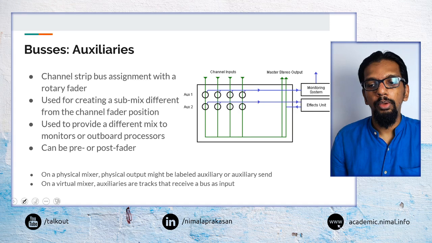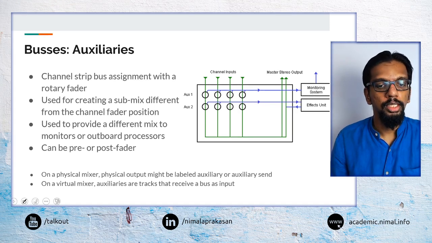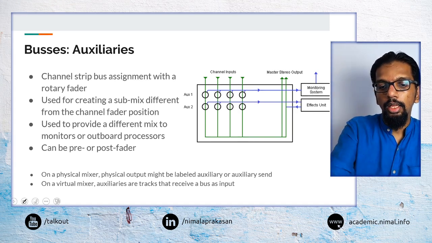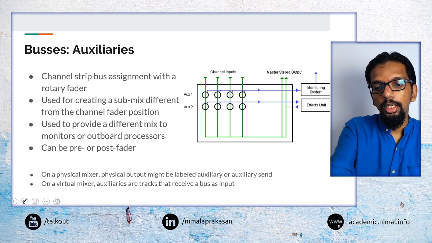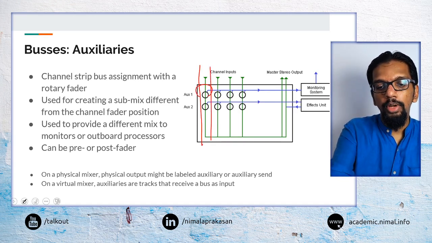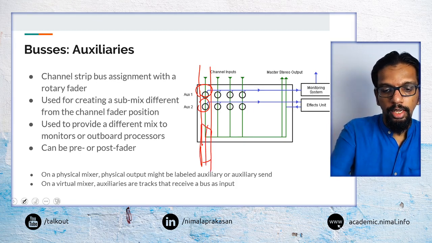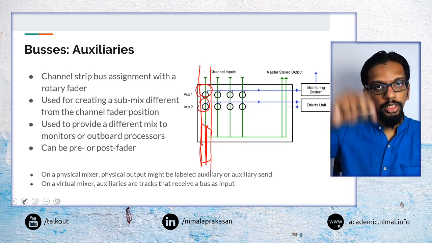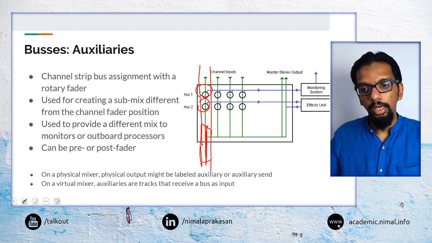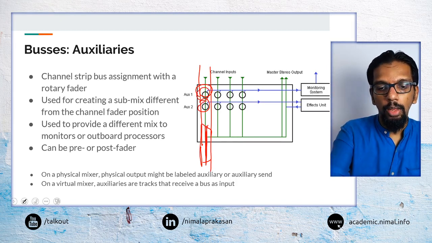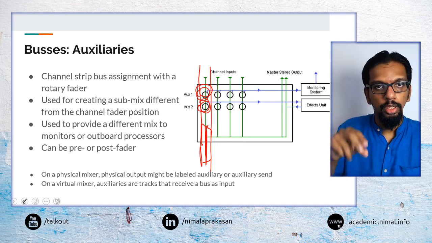Another reason we may want to use buses is what are called auxiliaries. In the channel strip itself, we would have additional volume controls. We may have a main fader, which changes the volume going out to the main output, but then we can have a number of auxiliary knobs or faders.